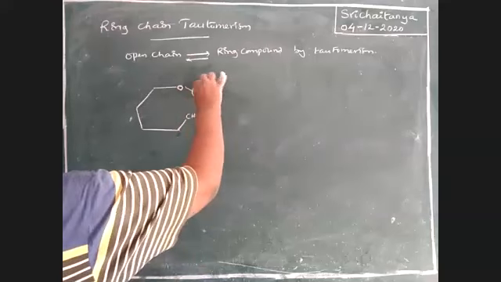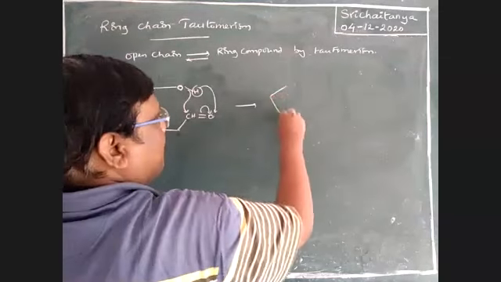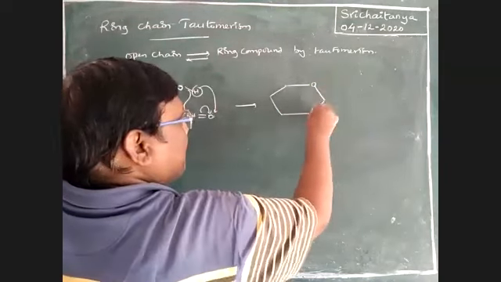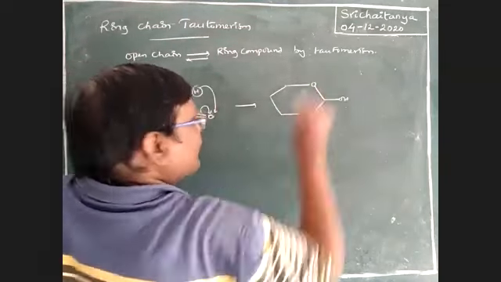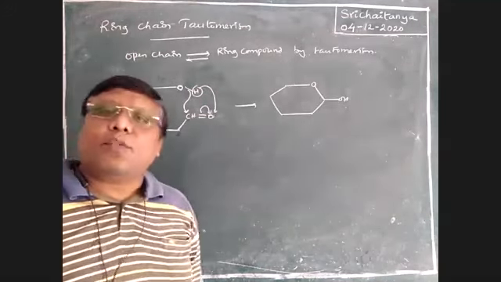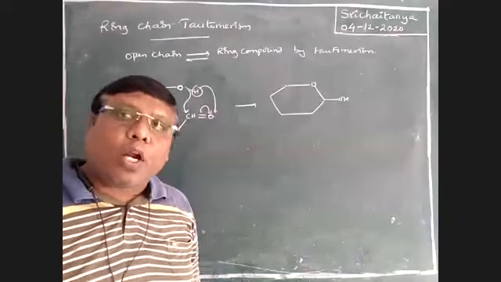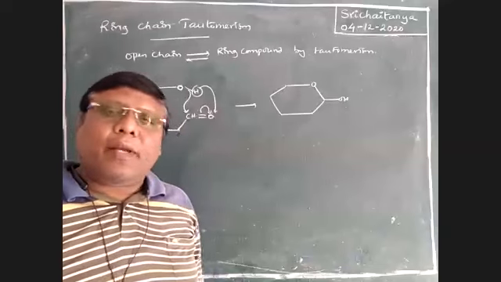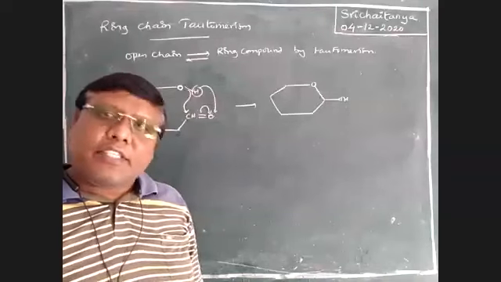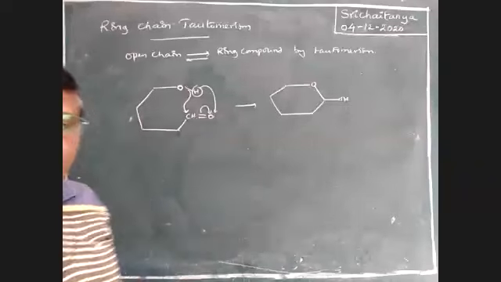This hydrogen is here, this bond is here. That gives OH. So this is also considered as tautomerism, boys. Open chain compounds also convert into ring compounds through the tautomerism mechanism. Here in the tautomeric mechanism, a proton is transferred from one place to another, but not from alpha. This is also considered as tautomerism. Okay, one more example. See here.